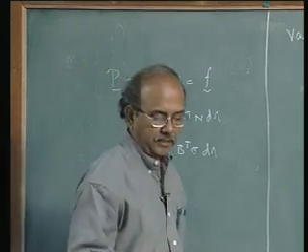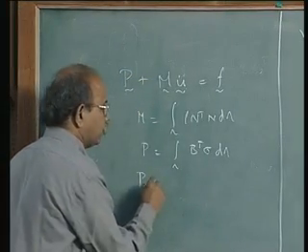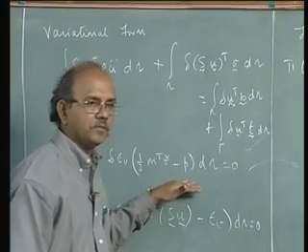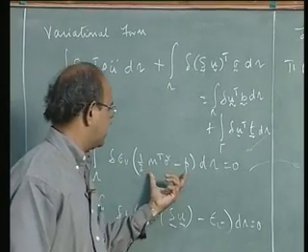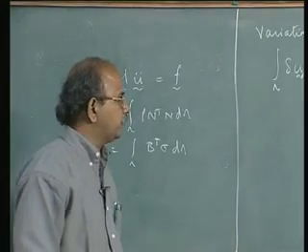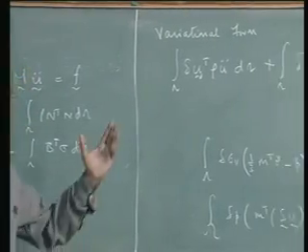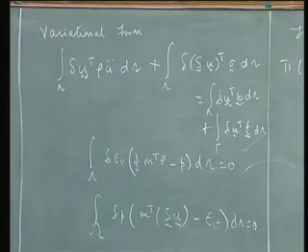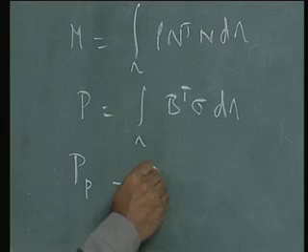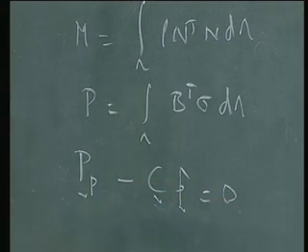Now let us look at the second equation. Let me write this down. What is the second equation? How do I get it? I substitute the discretized form into my second equation. Look at these two terms, they are very easy to understand again. So you substitute for delta epsilon v and p from the previous case, and let me write this down as P p minus C, say p hat, is equal to 0.